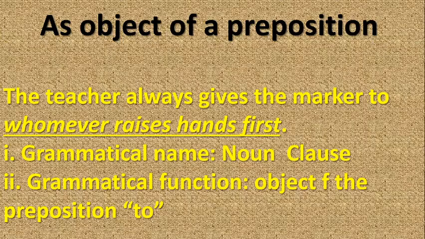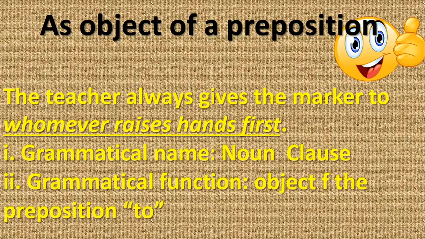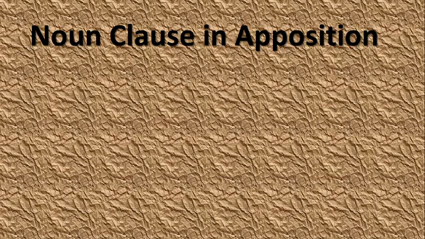Then the next one is apposition of a noun. When a noun or a noun clause is in apposition, it shows that the noun rests on or depends on another to work. Yes, it depends on another. It is the same noun that is stated. The noun that is stated has another expression that is brought about.